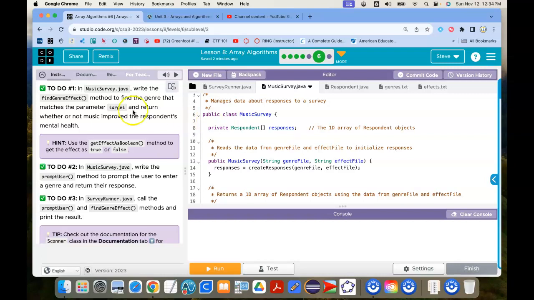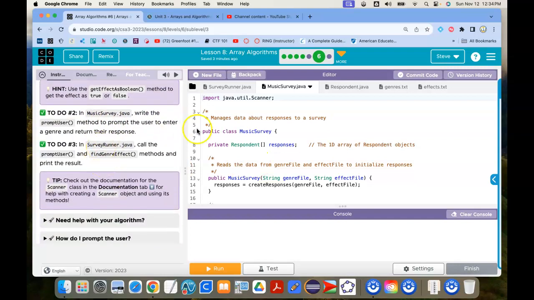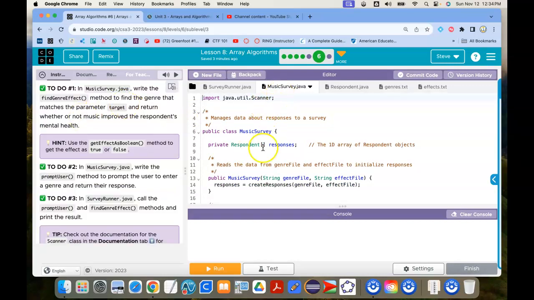But anyway, and then we are going to prompt the user. That's the scanner class again. And then we're going to go back to the survey runner and try to make this thing work. So a lot of moving parts. Let's see if we can make this happen.